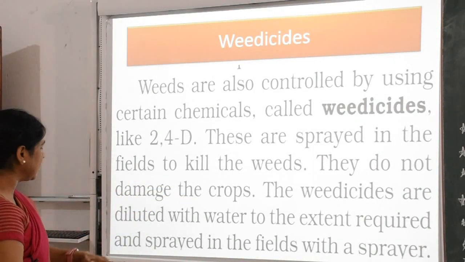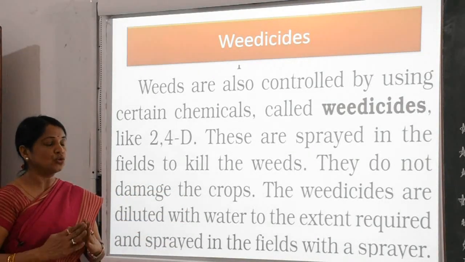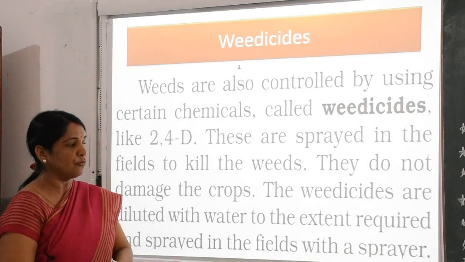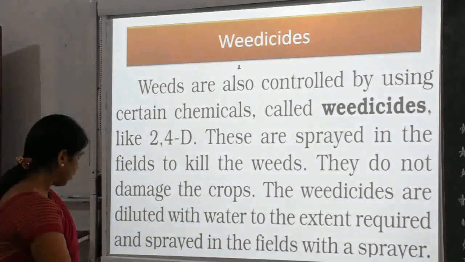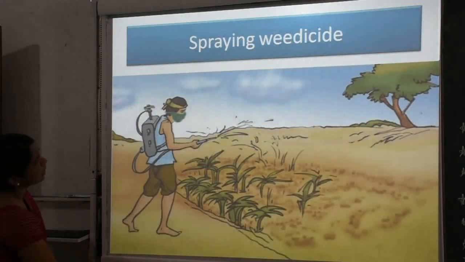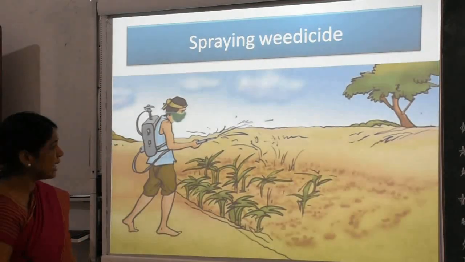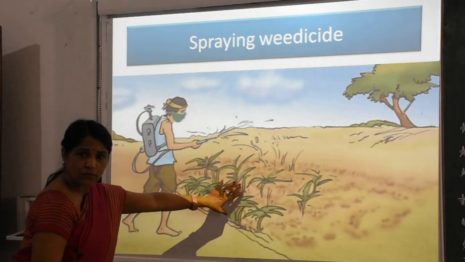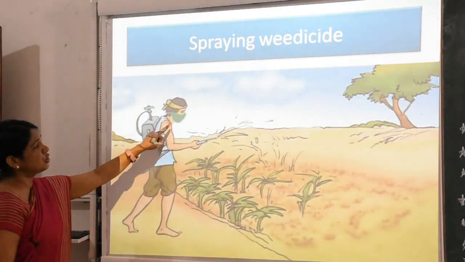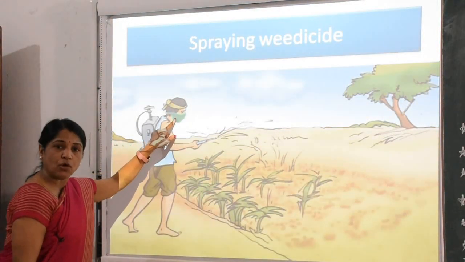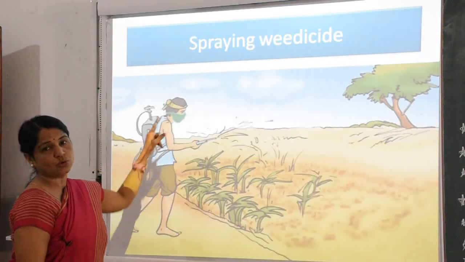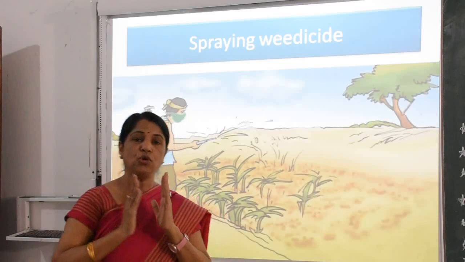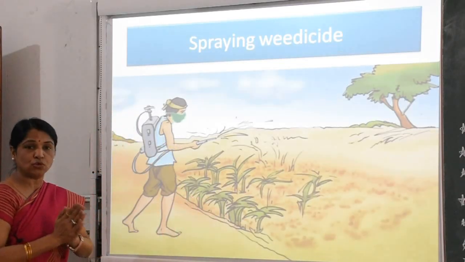The weedicides are diluted with water to the required extent and sprayed in the field with a sprayer. Now further we see children, this farmer is spraying the weedicides. One thing you observe, here the farmer wore a mask. Nowadays corona is going on, so we also wear a mask to stop the spread.